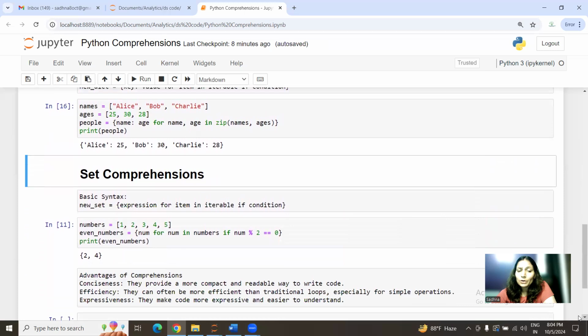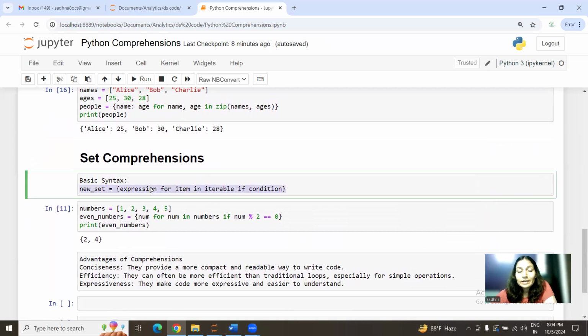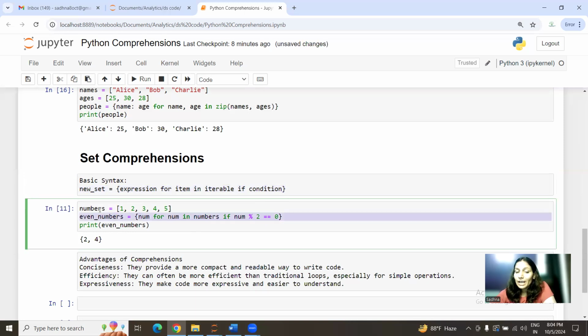Now, in case you want to use set comprehension: a set by default generates unique values. Let's say you are applying the set function on a list, it gives you the unique values. But in case you want to use a comprehension for set, the basic syntax is expression for item in iterable if condition. It's like that, only the difference is the brackets. Dictionary has different brackets, set has different, list has different. Here we have just numbers.